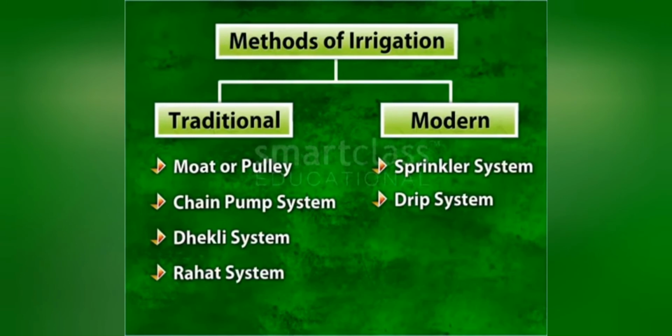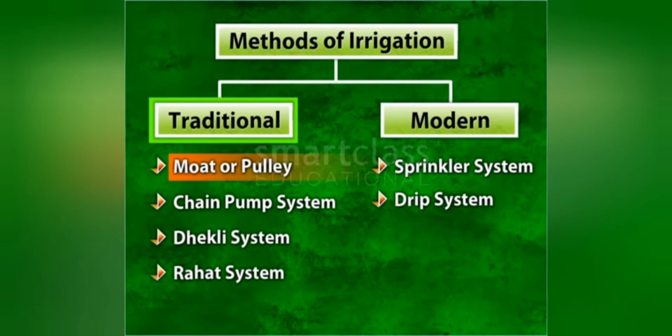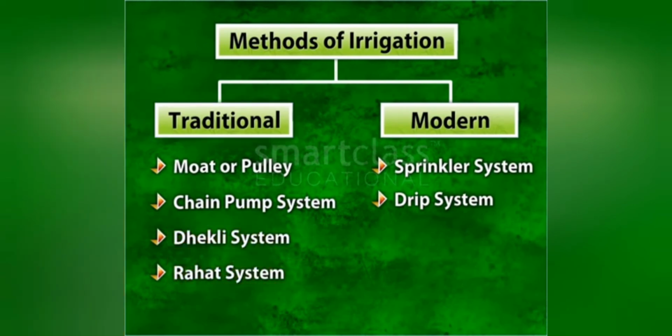Different methods of irrigation have been used since humans took to agriculture. The traditional methods of irrigation are a moat or pulley system, a chain pump system, Dhekli system and Rahat system. Of late, these methods of irrigation have been replaced with modern methods like sprinkler system and drip system. Let us learn about all these methods, starting with the traditional methods.